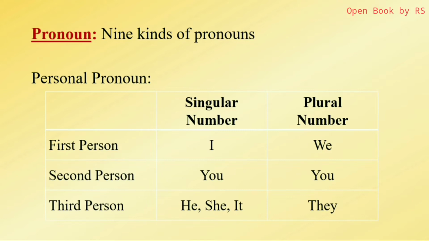First person singular is I, and its plural form is we. Second person, both singular and plural forms are one and the same. You is the singular and you is the plural form. Third person, he, she, it, singular forms. Plural form is they. So these are all the personal pronouns. Just an introduction of personal pronouns this is.